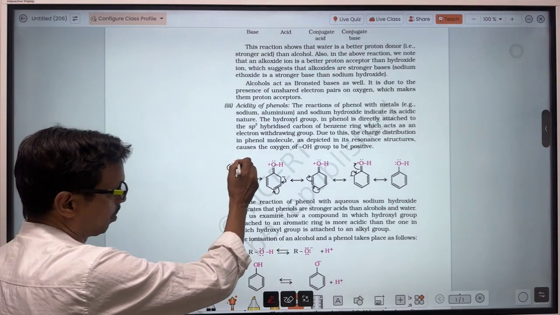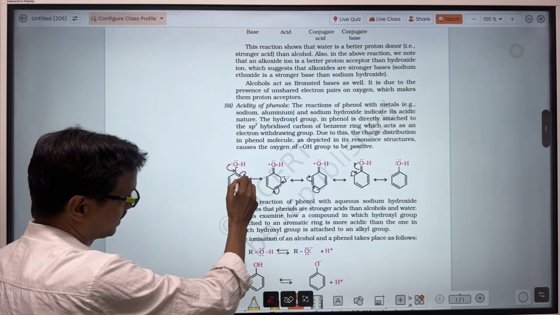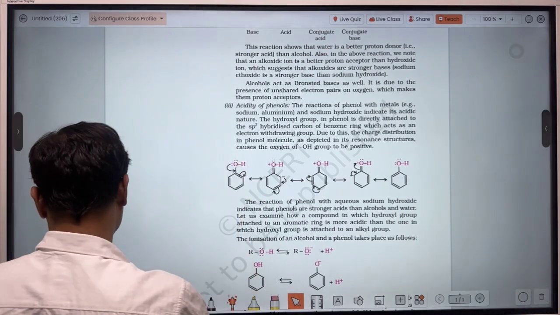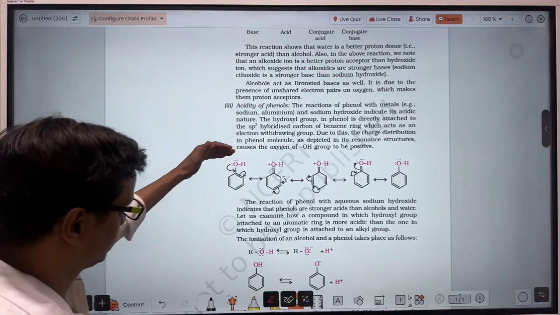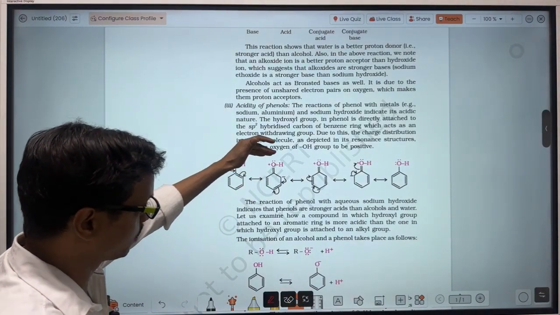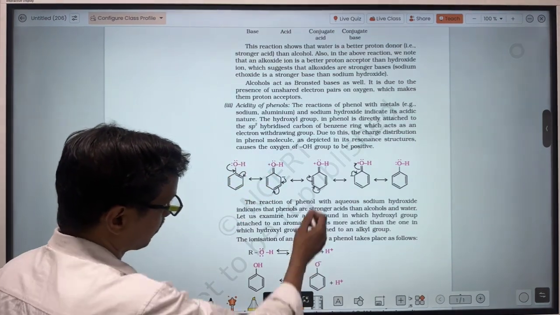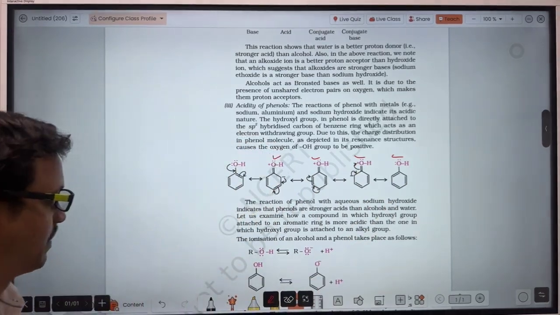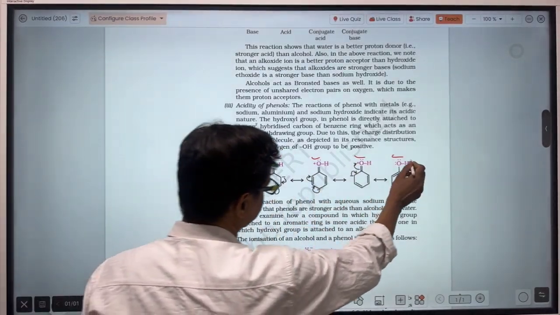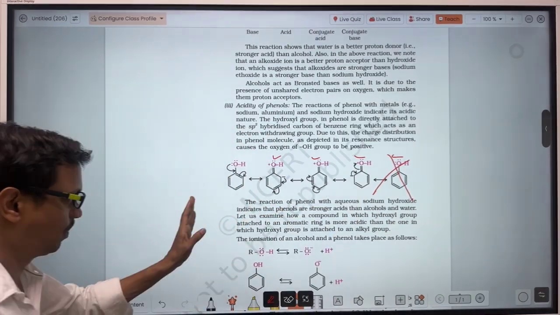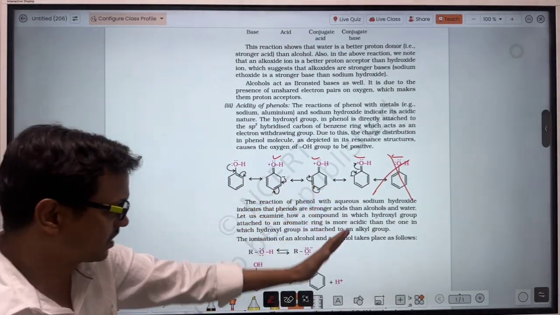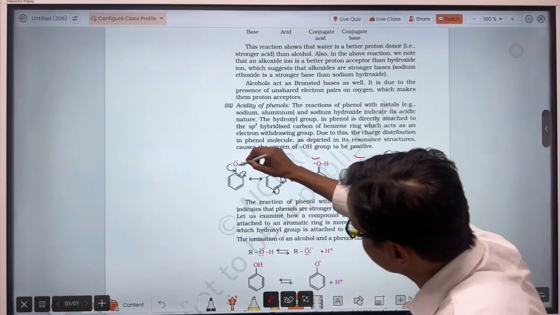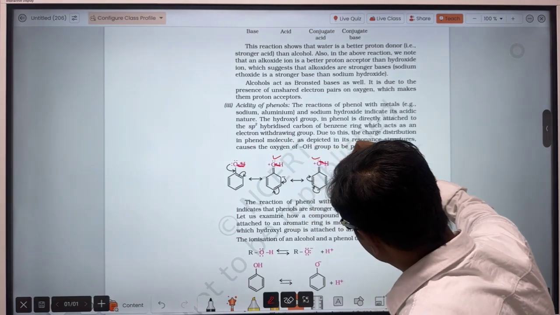In case of phenol, the lone pair of electrons present on the oxygen atom is involved in the resonance. It goes inside the benzene, delocalizes inside the benzene, and there will be a positive charge on the oxygen atom. Out of the resonating structures, this one and this one are similar, so out of 4 resonating structures, there are 3 in which there is a positive charge on the oxygen. So the stress on the OH bond will be very high.